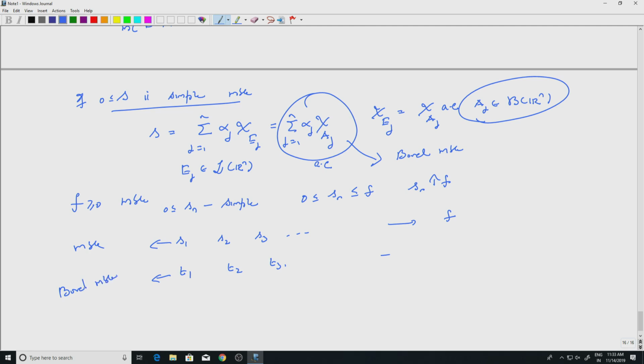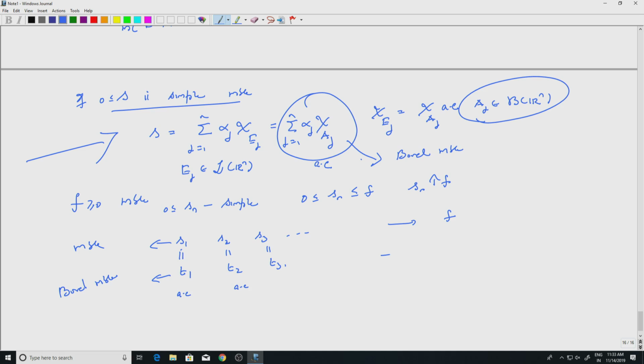Why are they Borel measurable? Because of whatever we have just said here. For any simple function I have a Borel measurable function which is equal to that almost everywhere. S1, S2, S3, etc. are measurable with respect to the Lebesgue sigma algebra. T1, T2, T3 are measurable with respect to the Borel sigma algebra, and they are equal almost everywhere. That is a very crucial thing here.